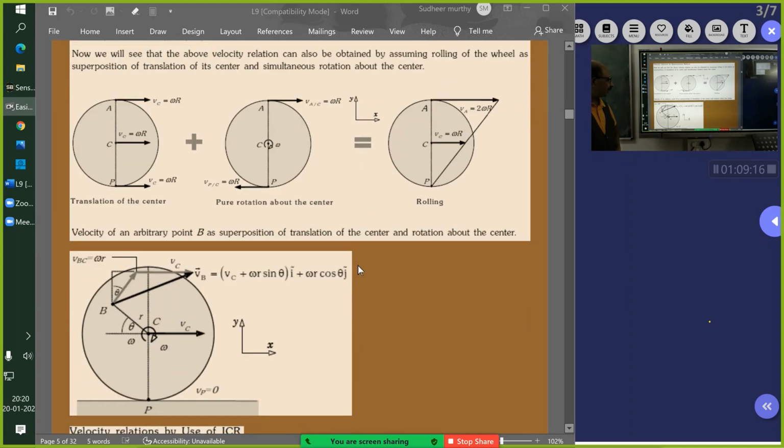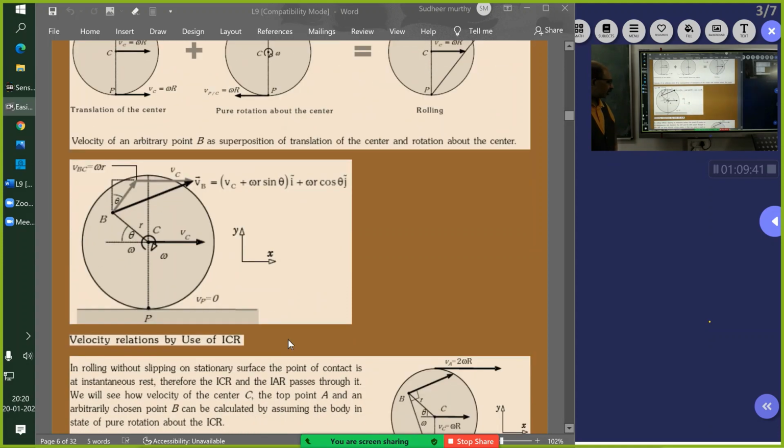Then the velocity at arbitrary point B will be this. This is theta, and then this is VB bar, and this is VC bar, and this is omega. You can see this line here, omega r, they are shown here. This is omega r, VC bar, and so VB bar. Very simple. So this is also good.